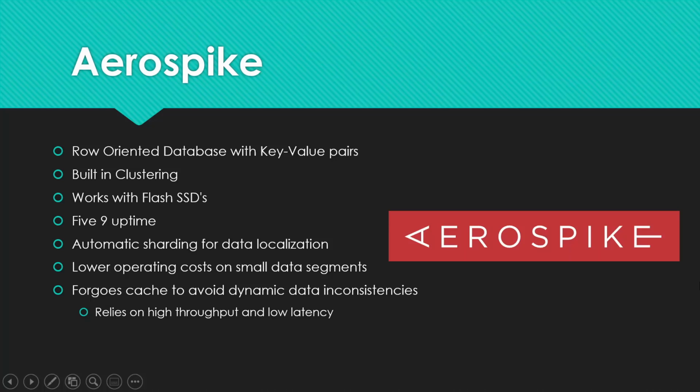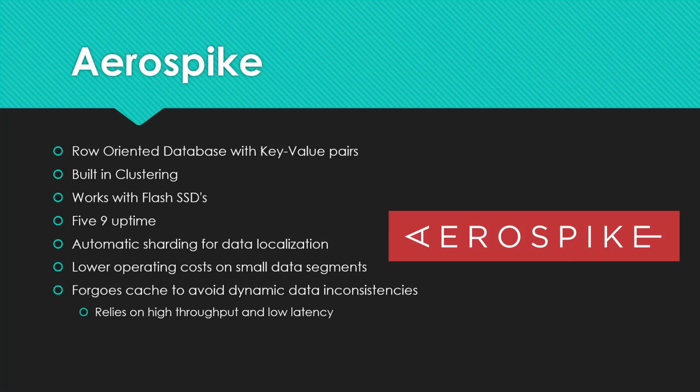Looking at the features of one of our databases, Aerospike, it is a row-oriented database with key value pairs. It has built-in clustering. It is compatible with flash SSDs, unlike the other 2 databases. They feature 5.9 uptime for the data accessing.